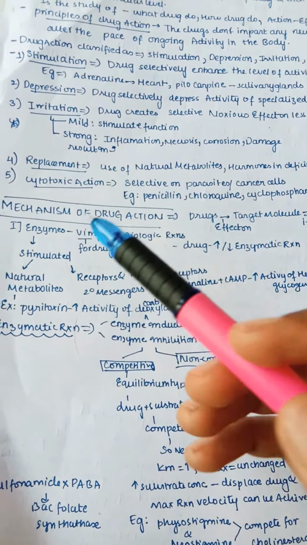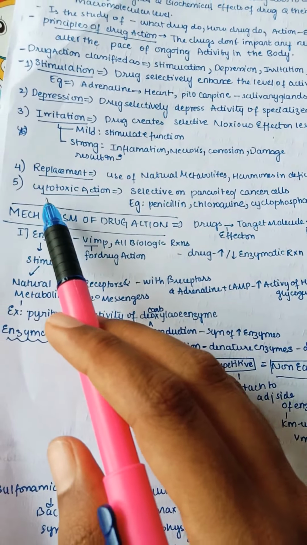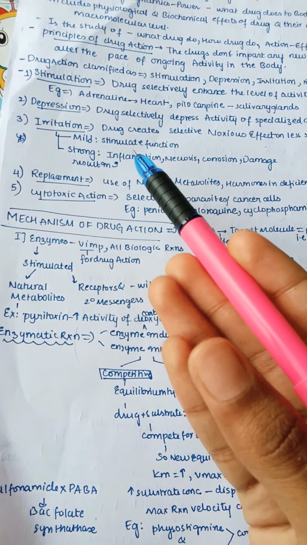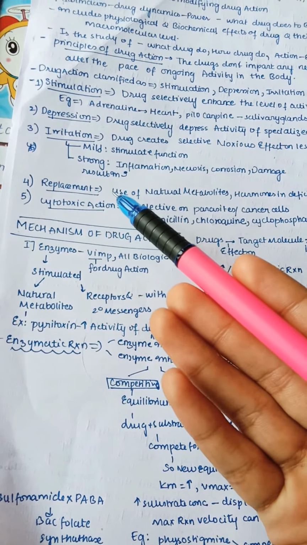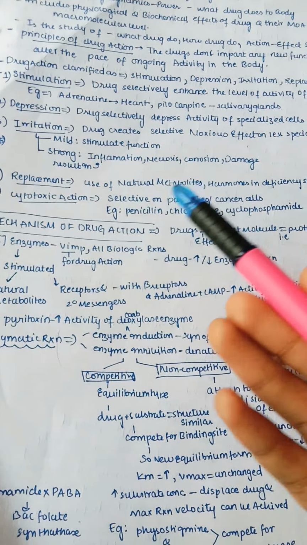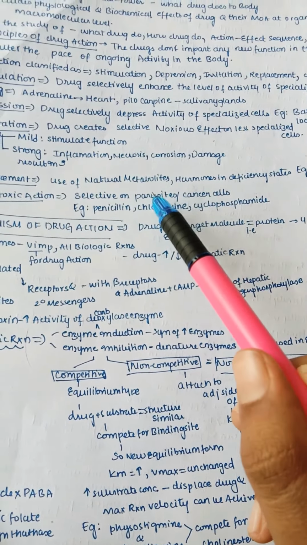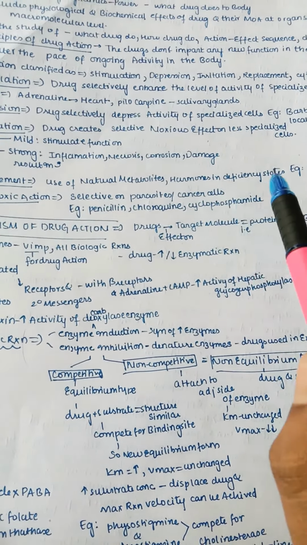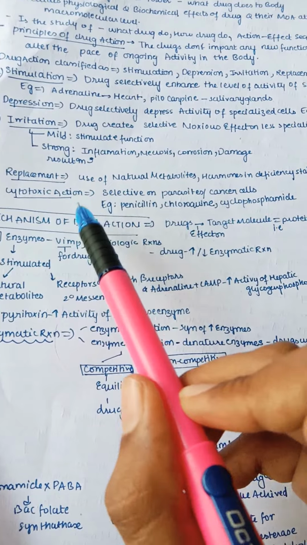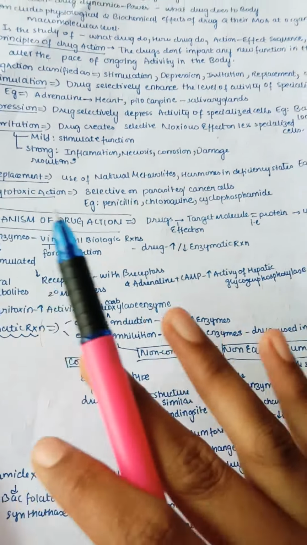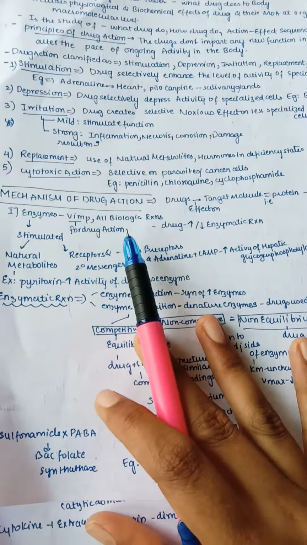Coming to cytotoxic action, in the name you can understand: cyto means cell, toxic means we are making it toxic. By using this drug, we are inducing toxicity, selectively on parasites and cancer cells. Yes, we need to kill the parasites and destroy the cancer cells, so for this we use the cytotoxic action. Examples are penicillin, chloroquine, cyclophosphamide, etc. So this is what we need to understand in the introduction.